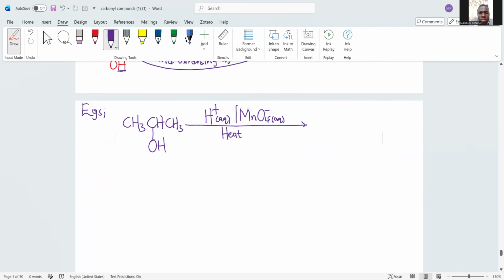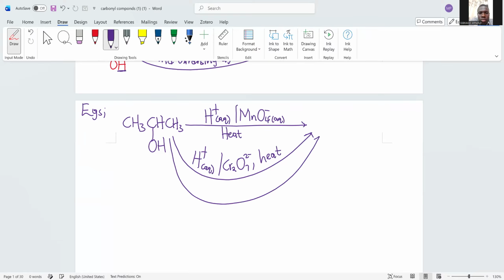If you use dichromate(VI) and heat. If you use manganese(IV) oxide and heat.